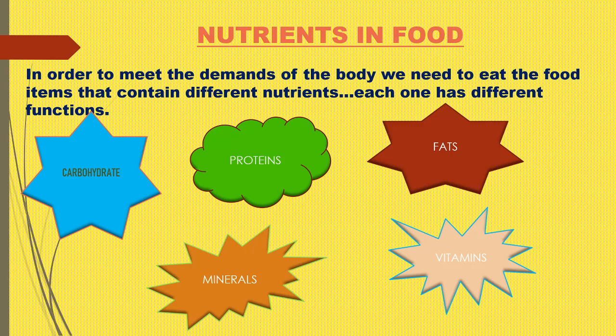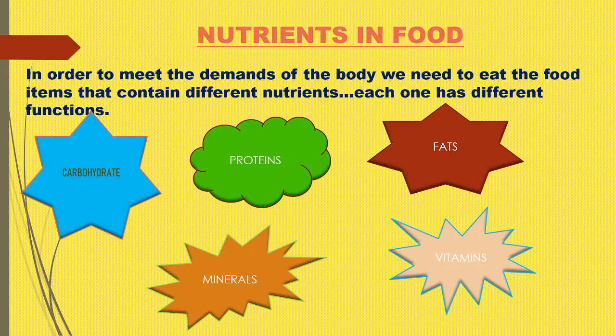And in order to get all the nutrients, we need to have a very balanced diet, a very proper diet, where all the food items are present. We have to take all types of food items in order to get all the nutrients in adequate amount in our body, because all these nutrients have separate functions which are essential or helpful for the body to grow.